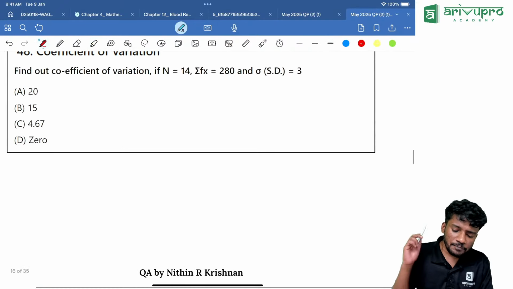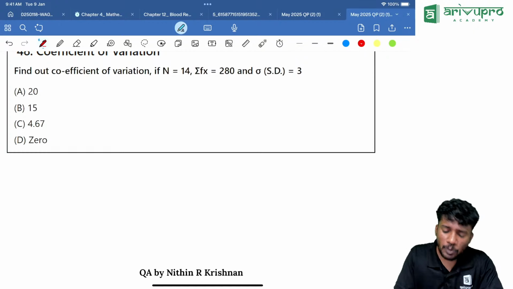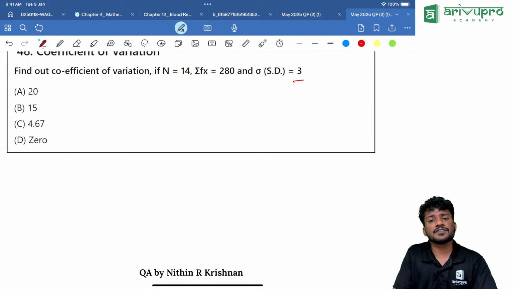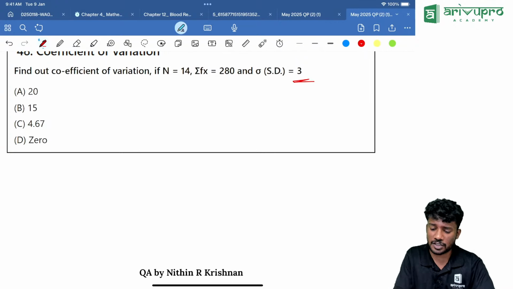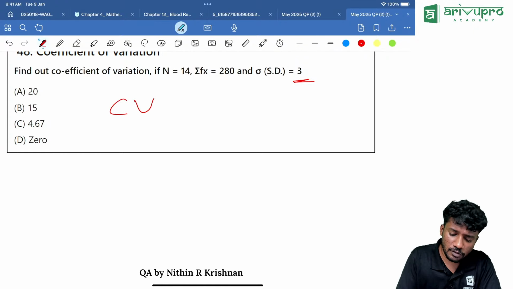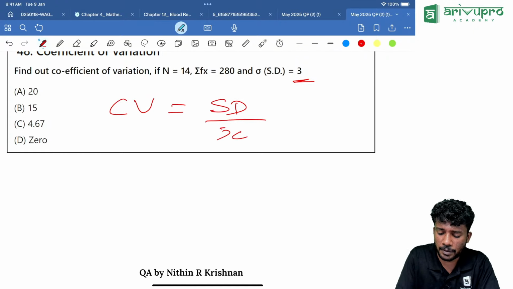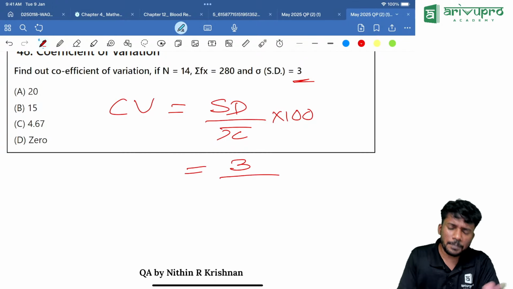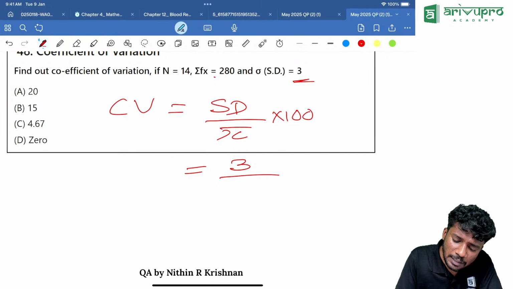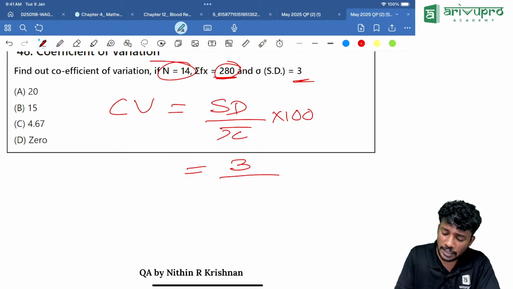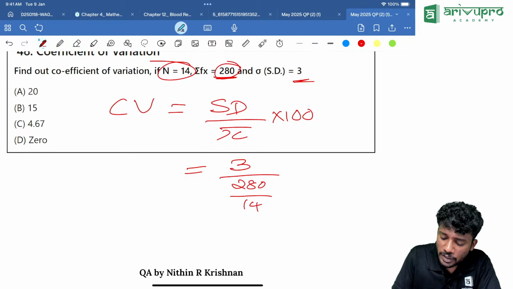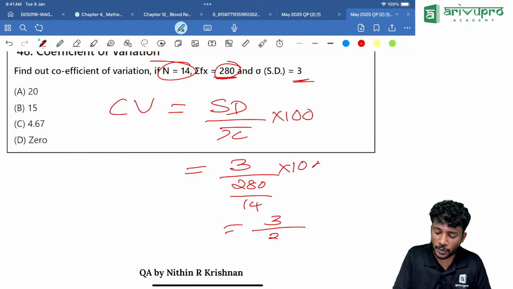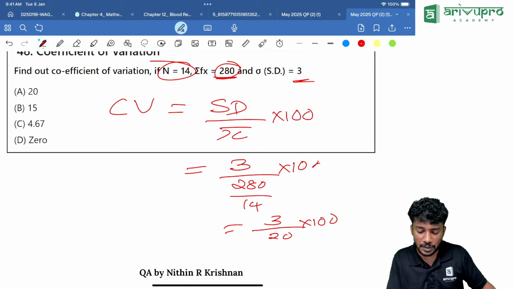Next one, find out the coefficient of variation if n is equal to 14, sigma fx is equal to 280, and the standard deviation is equal to 3. What is the formula of coefficient of variation? That is nothing but standard deviation by mean into 100. Standard deviation is given, 3. But mean is not given. What we will do? For finding mean, sigma fx and n value are given. That means 280 divided by 14. So it is 3 divided by 280 by 14, which is 20, into 100. Get me the answer, people.